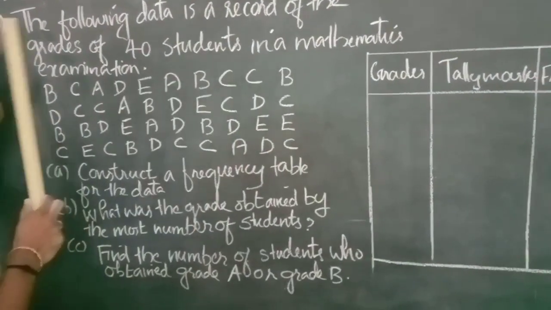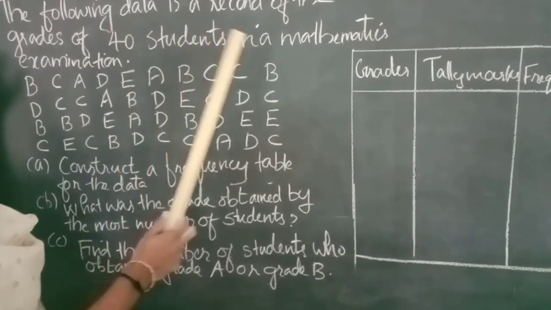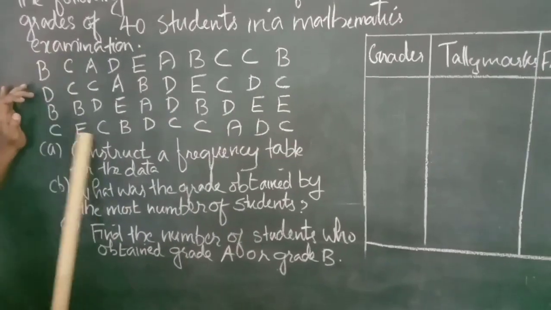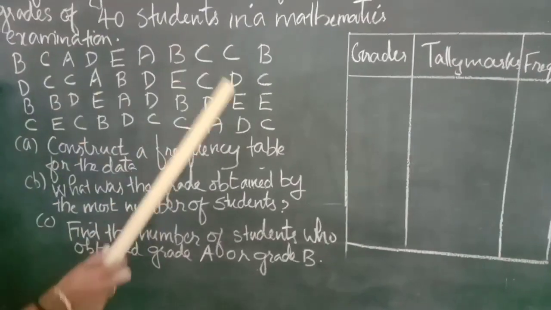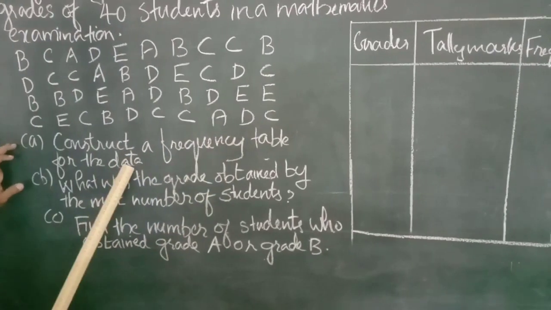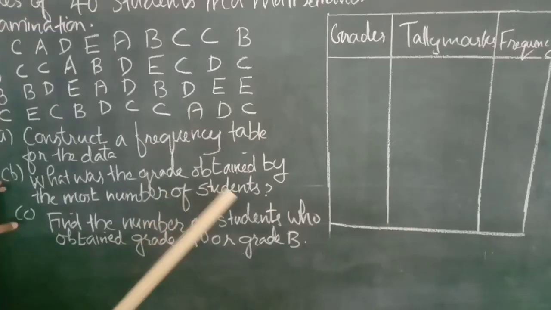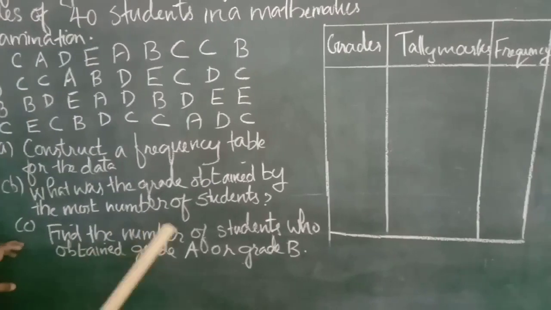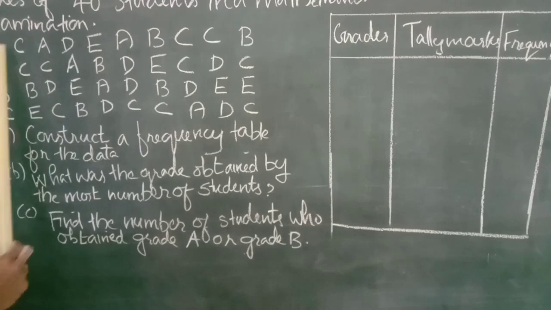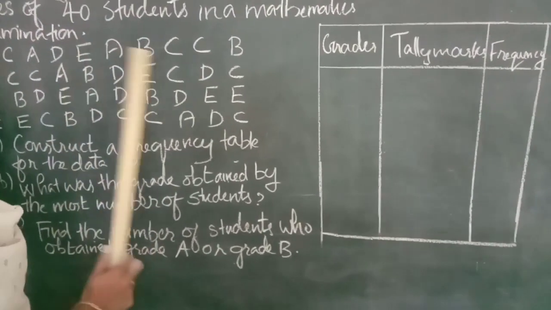Next, question number 4. The following data is a record of the grades of 40 students in a mathematics examination. The grades are given. Option A, construct a frequency table for the data. Option B, what was the grade obtained by the most number of students? Option C, find the number of students who obtained grade A or grade B.